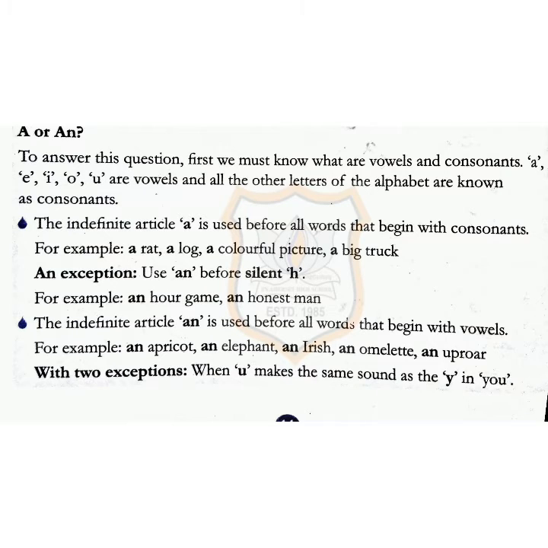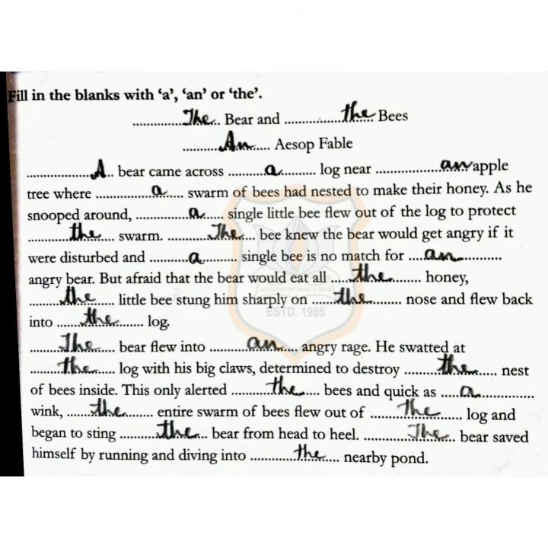The indefinite article an is used before all words that begin with vowels. Now vowels are a, e, i, o, u, like an apricot, an elephant, an Irish, an omelette, an uproar. Fill in the blanks with a, an or the.